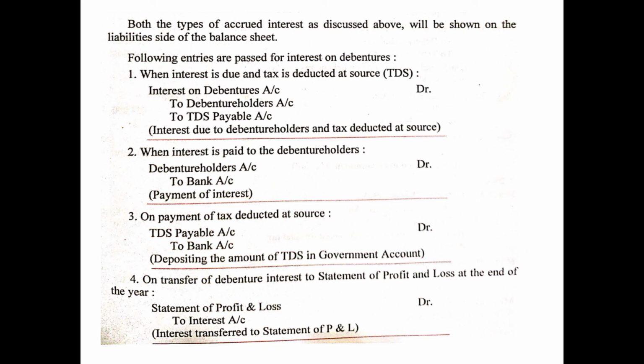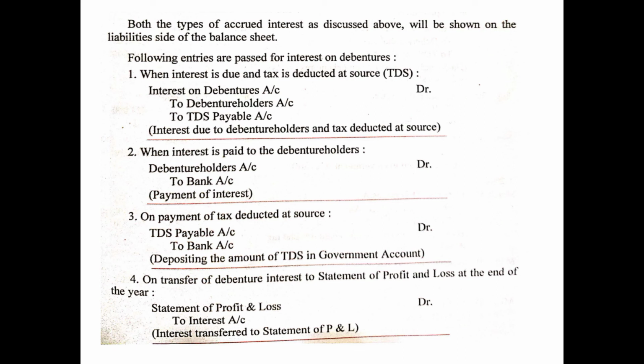Number one, when interest is due and tax is deducted at source, that is TDS. In that case, the entry will be interest on debentures account. Basically, this is the due entry, when the interest is due and TDS is deducted at source. So the entry will be: interest on debentures account is debited with the gross amount of interest, to debenture holders account, that is how much is to be paid net to the debenture holders, to TDS payable account, that is how much is to be paid to the government.